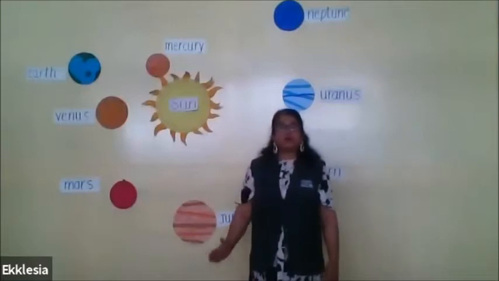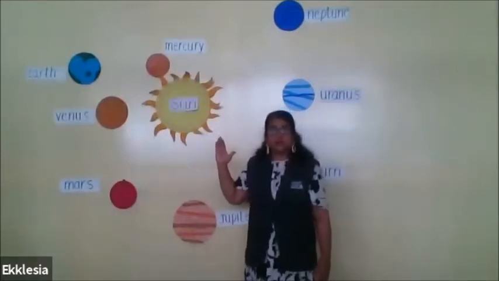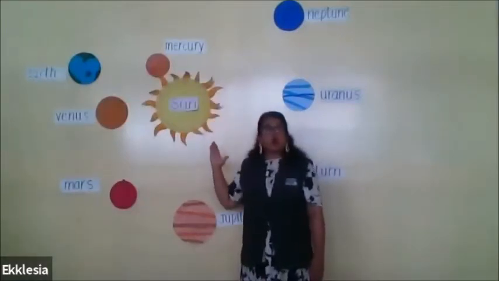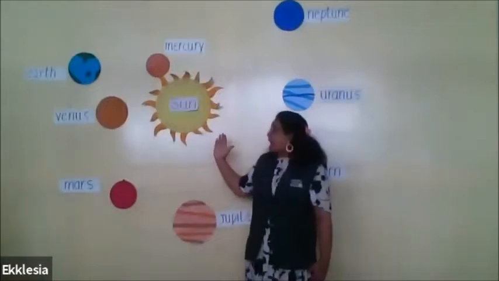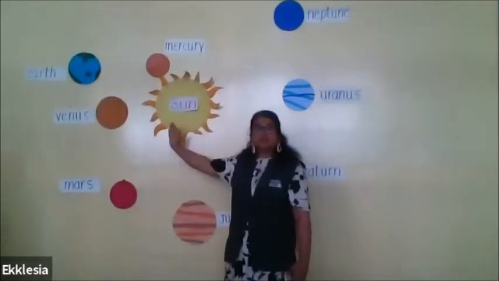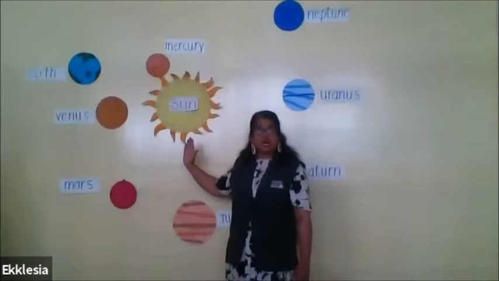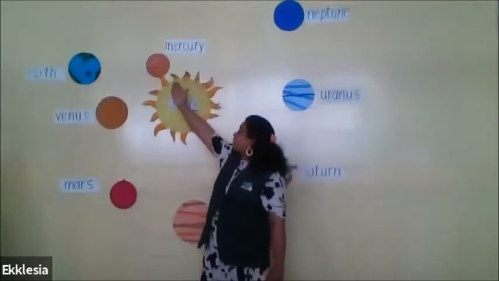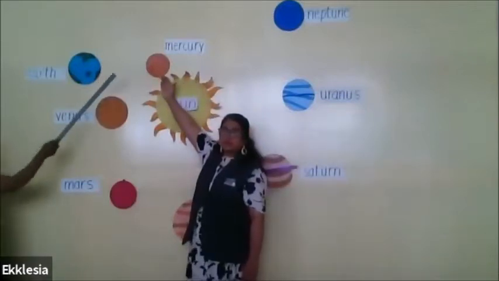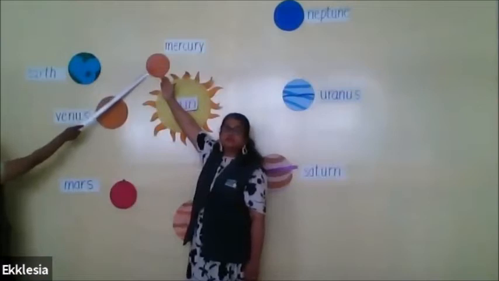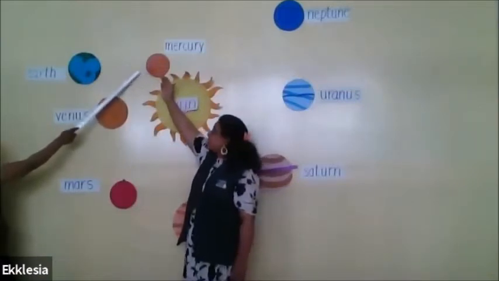So now we will see all the planets. We will learn the names of the 8 planets. And they are at a different distance from the Sun. So we have Mercury here. Say Mercury, Mercury. This is the first, Mercury.